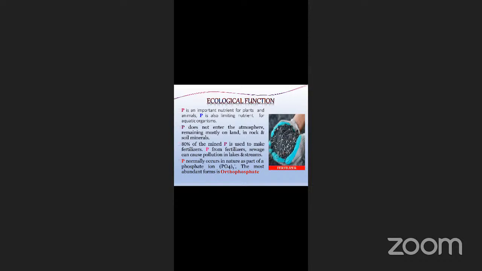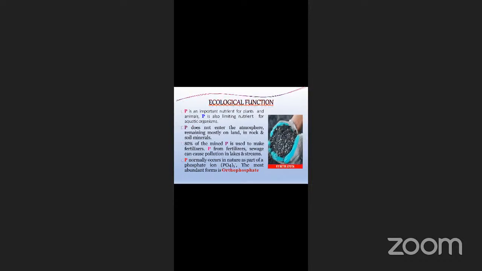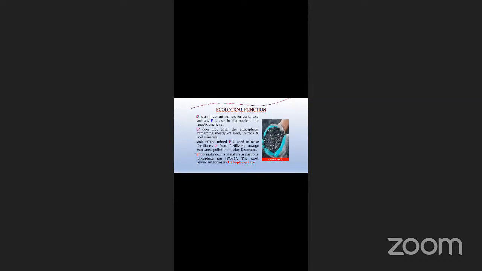80% of the mined phosphorus is utilized for converting into fertilizers. And phosphorus from fertilizers and sewage enters the water bodies and pollutes them. This phosphorus, which normally occurs in nature in the form of phosphate ion, has orthophosphate as its most abundant form. So even in fertilizers, we see orthophosphate-based fertilizers mostly.